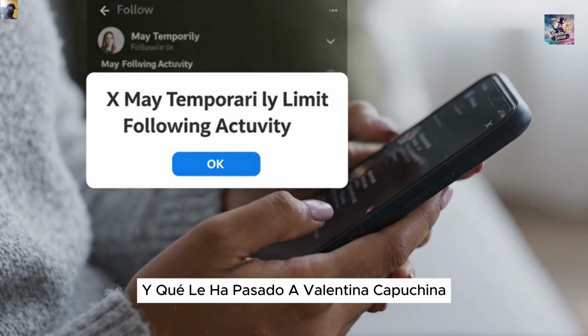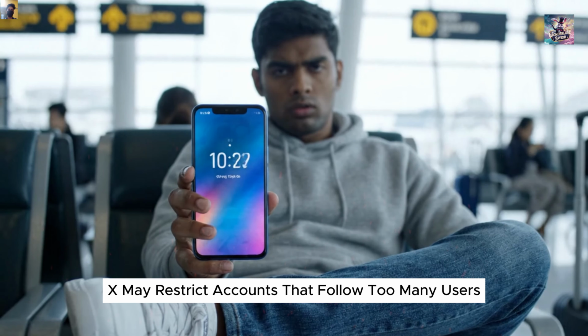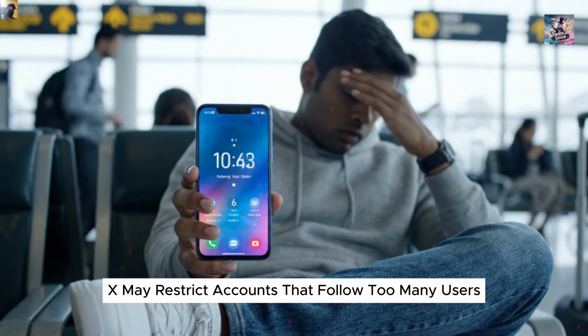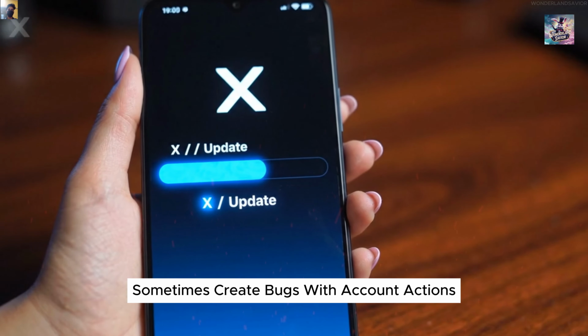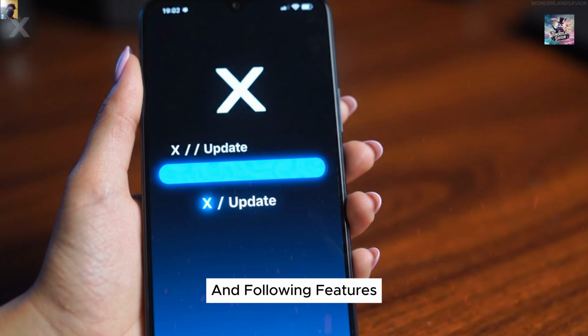Another common reason is hitting the temporary daily follow activity limit. X may restrict accounts that follow too many users too quickly in one day. You should also make sure your X app is updated to the newest version. Older app versions sometimes create bugs with account actions and following features.